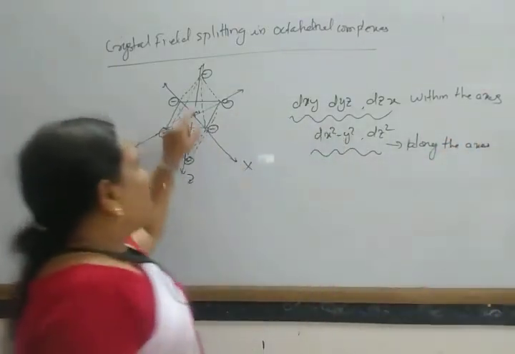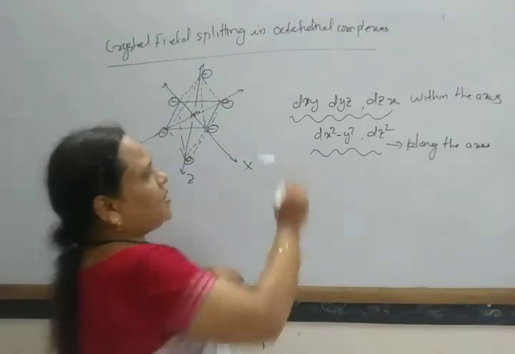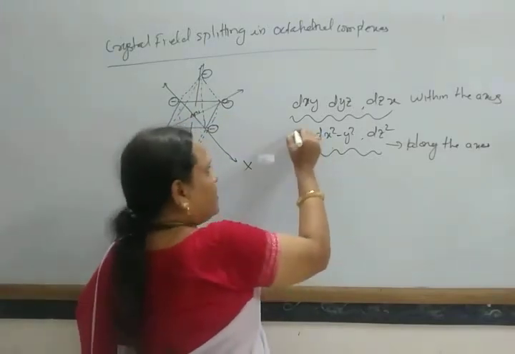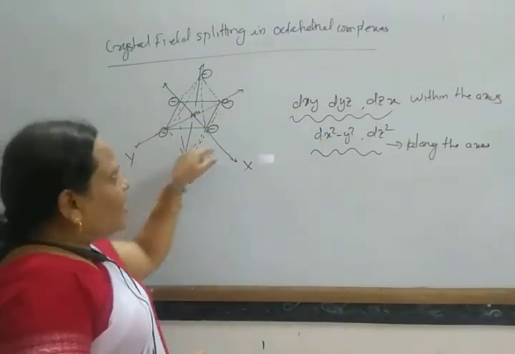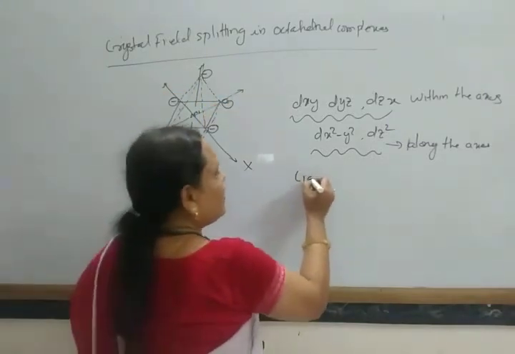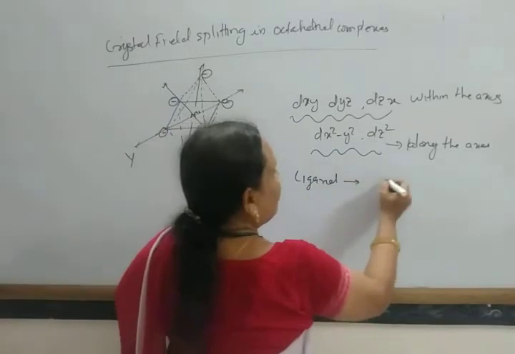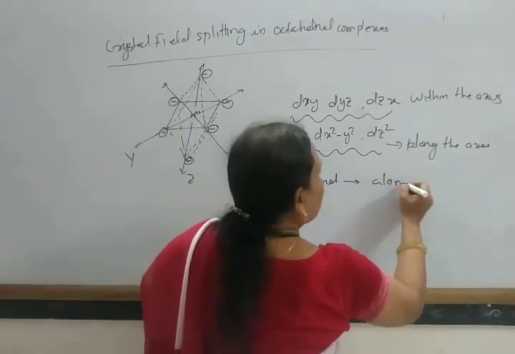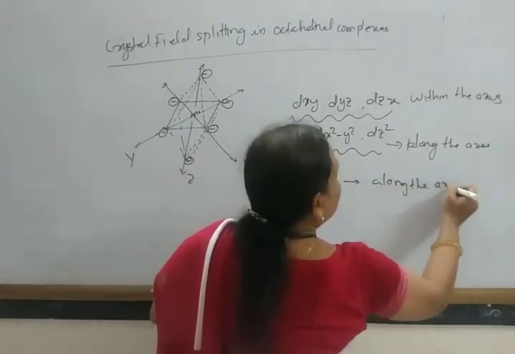As these orbitals remain along the axis, the ligands also remain along the axis.